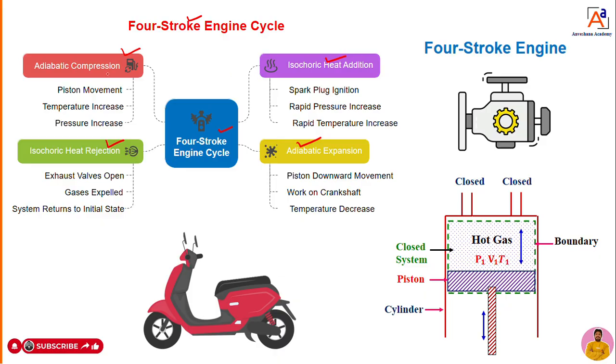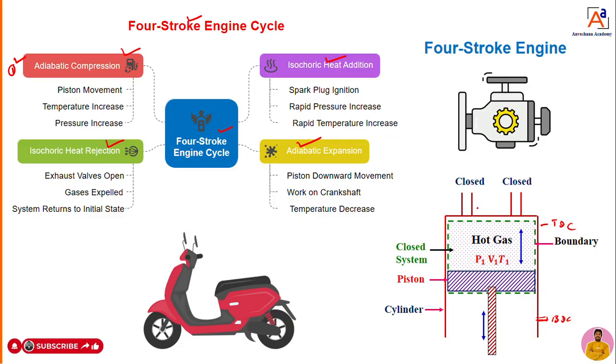Now, the first one: I will go with the adiabatic compression. Dear students, assume that the piston is at a particular point, which I will explain in detail in upcoming slides. Assume the piston is at this point, which we call BDC. There is one more point, that is TDC. BDC is bottom dead center, TDC is top dead center.